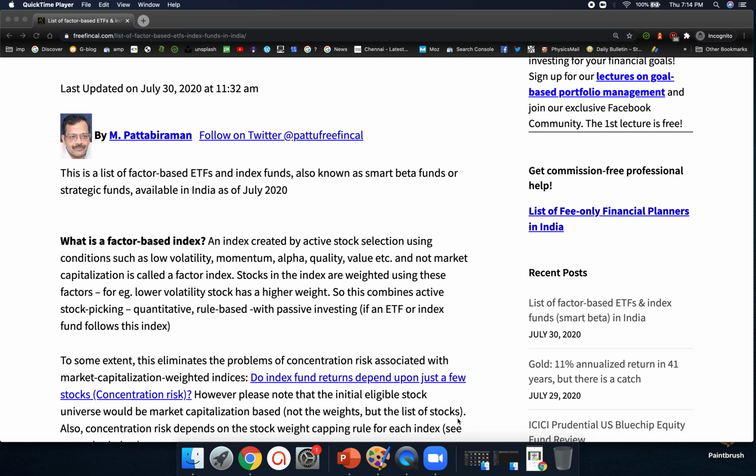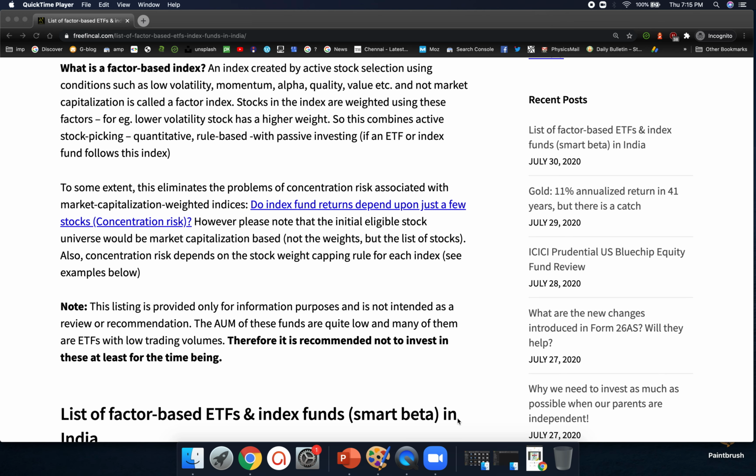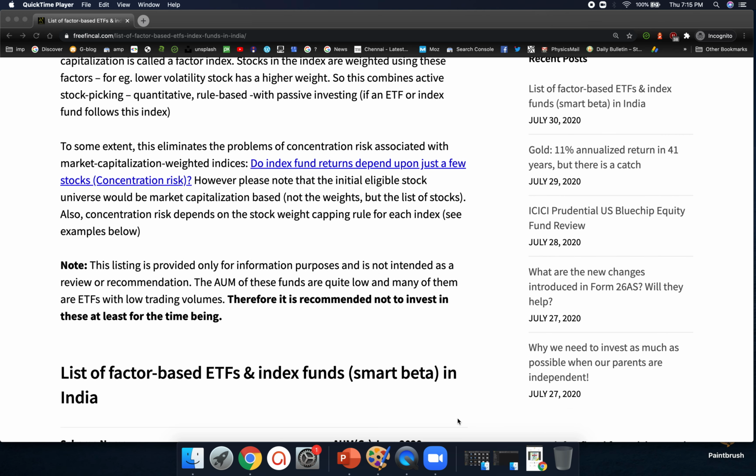Whereas in a factor based index, what they do is choose stocks by using a factor like low volatility, momentum, alpha, quality, value, etc., and then they weight the stocks by using that factor. That is, the stock with the lowest volatility over the last 1 year gets the highest weight, and so on. So to some extent, this can eliminate the problems caused by market capitalization based indices. That is the concentration risk, where most of the index returns are driven by just a handful of stocks, to some extent, but that depends on the index construction rule, as we shall see below.